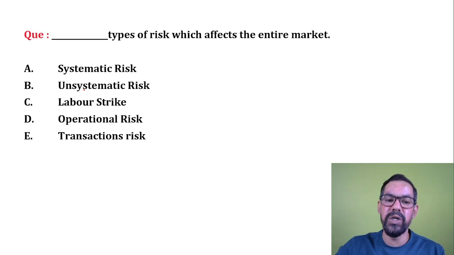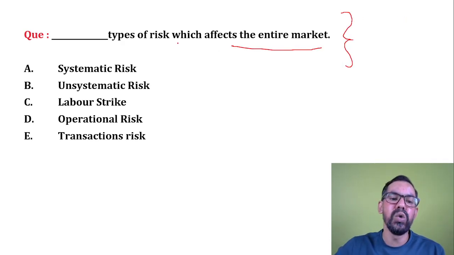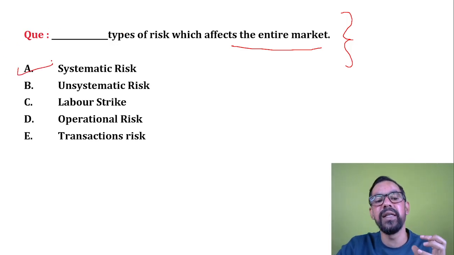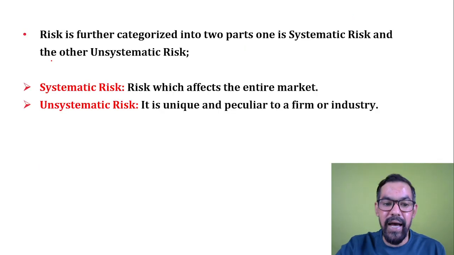Next question. Dash type of risk affects the entire market. As I gave you the example of recession, what will be your correct answer? Systematic risk. Systematic risks are unavoidable in nature, so they generally affect the entire market.